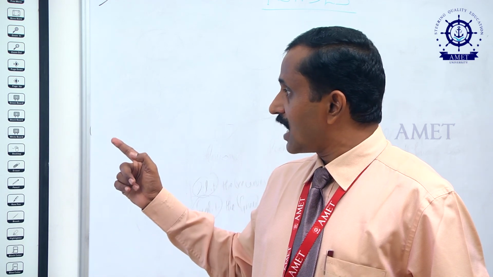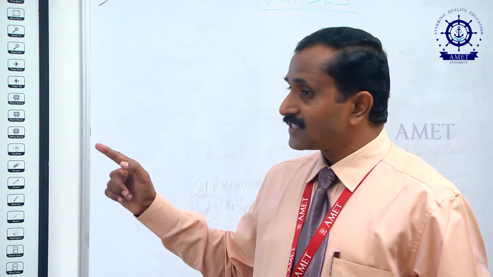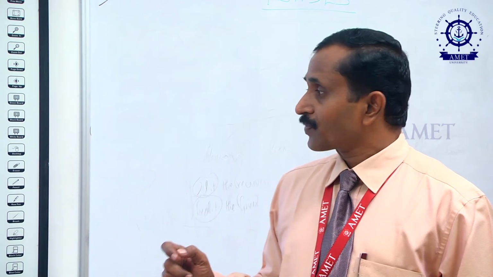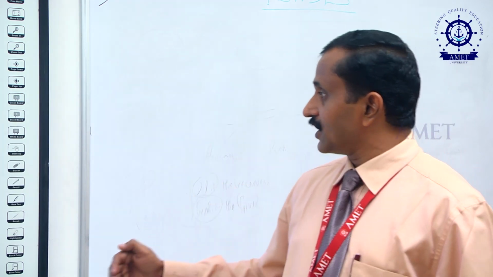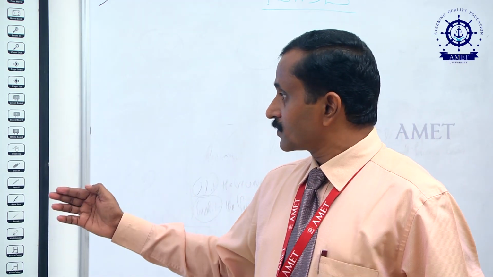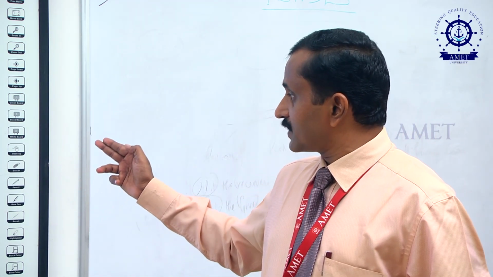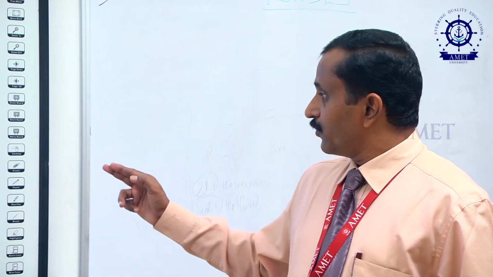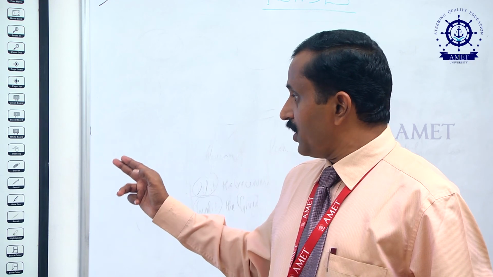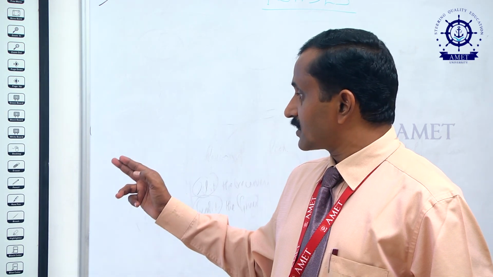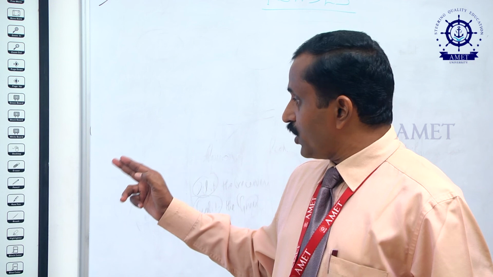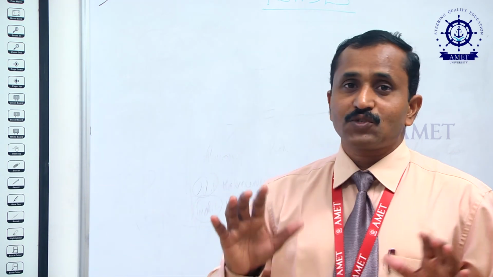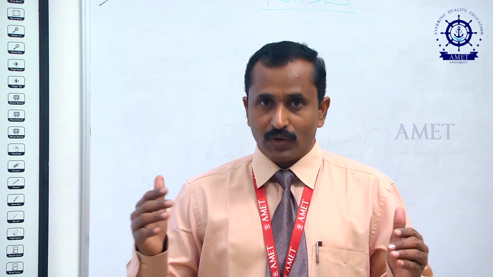Then the perfect continuous: present perfect continuous tense, in which has or have been eating is how it has been given for the verb eat. Has or have been plus verb 1 plus ing form has to be used. Similarly, for past perfect continuous tense, had been eating: had been plus V1 plus ing. For future perfect continuous tense, will or shall have been eating: will or shall have been plus V1 plus ing form. That is how we will have to write. This is the form. This has to be understood well.